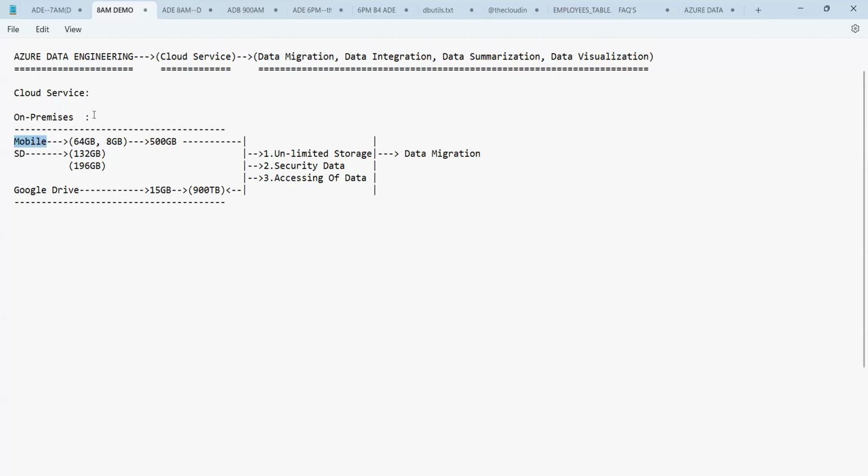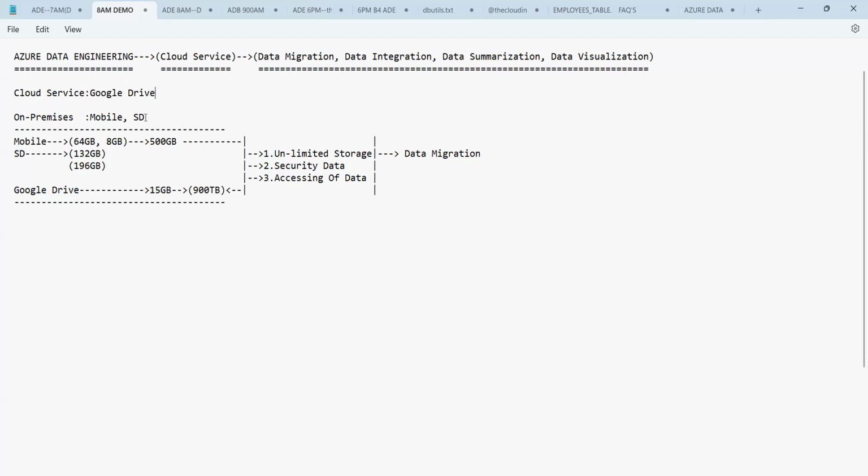This is called on premises, guys. Whereas the data, whatever we store in the Google Drive, this is called data on cloud. Google Drive comes under cloud here. And on premises is nothing but your mobile phone, SD card, and as well as your laptop.